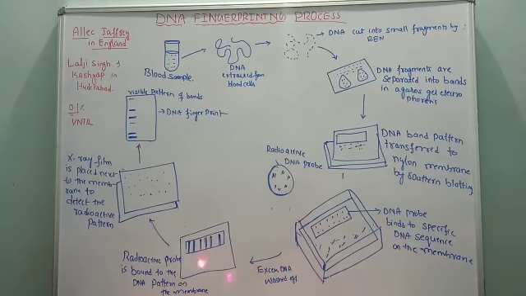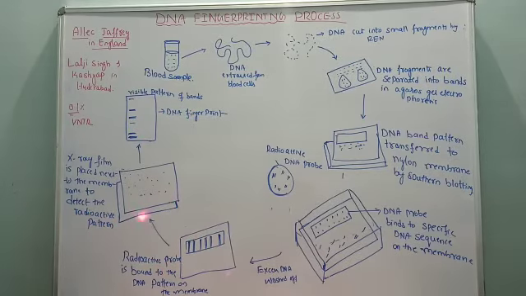Later on, there is one more step called autoradiography. What is that? It is a process in which the nylon membrane containing radioactive DNA is kept under an X-ray sheet, and the radiations emitted from the DNA probes make dark bands on the X-ray sheet, which are finally called DNA fingerprints. In autoradiography, what is to be done?